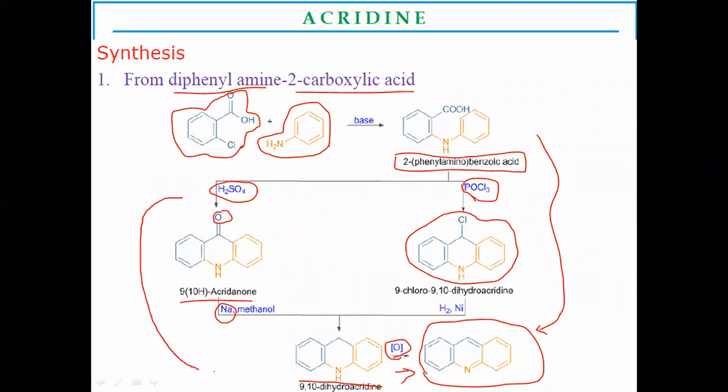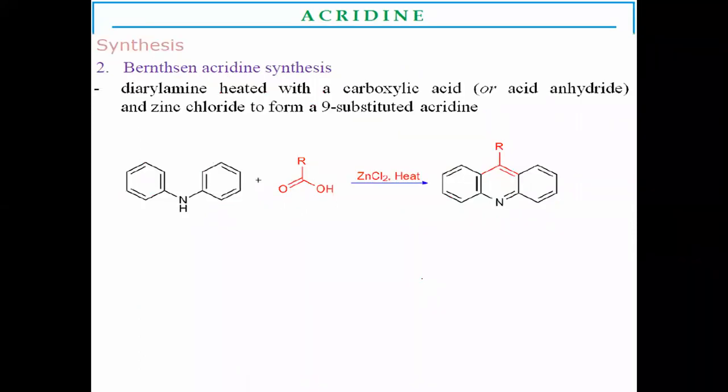This is the second method to prepare acridine from diphenylamine-2-carboxylic acid. You have to use either H2SO4 or phosphorus oxychloride to prepare the acridine.